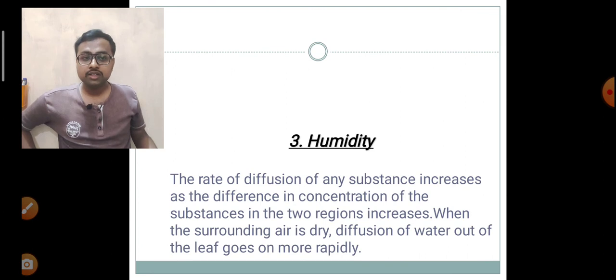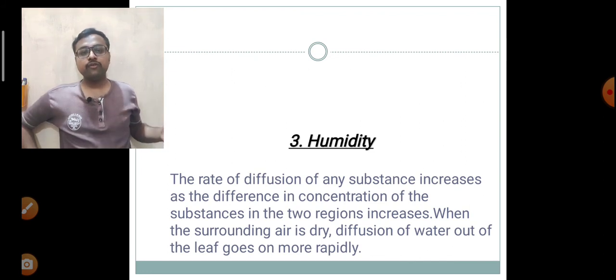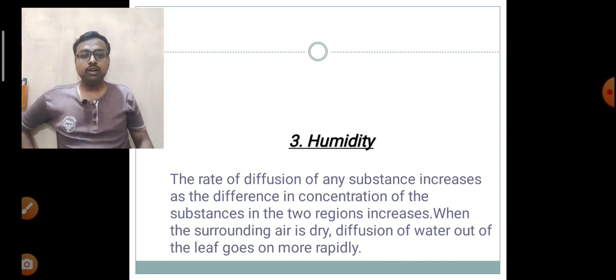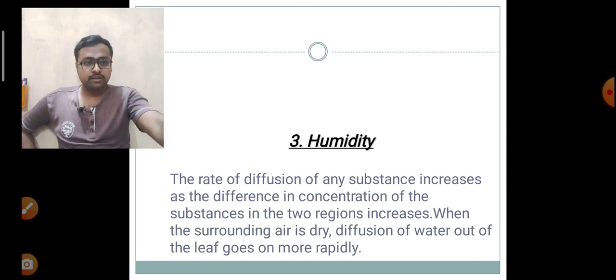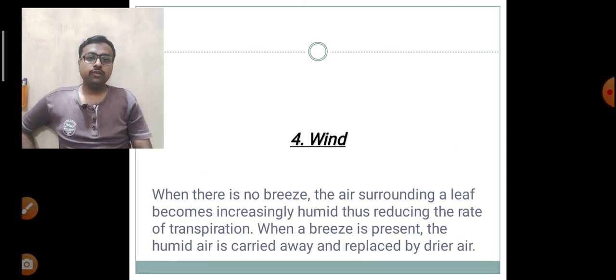The third factor is humidity. If the relative humidity of the environment is very high, there is no requirement for transpiration to occur, since the humidity of air is very high, and thus the relative humidity of air is reciprocal to the rate of transpiration. The fourth one is the wind.